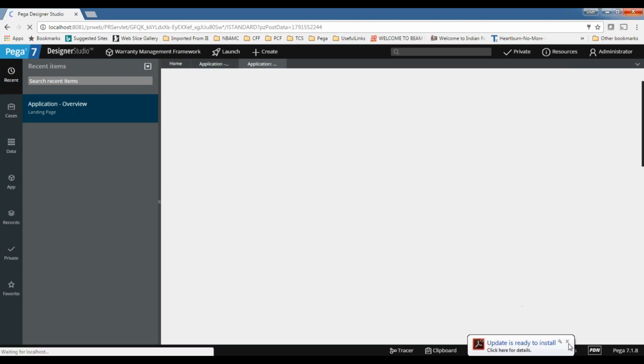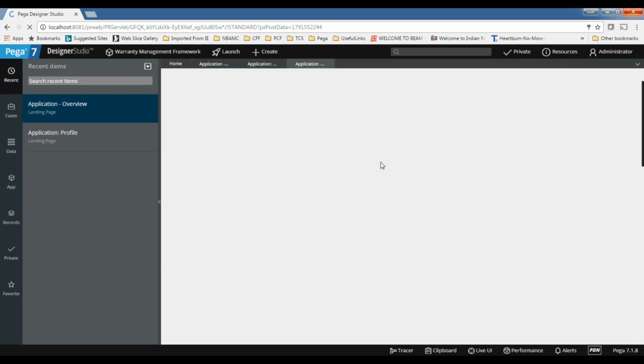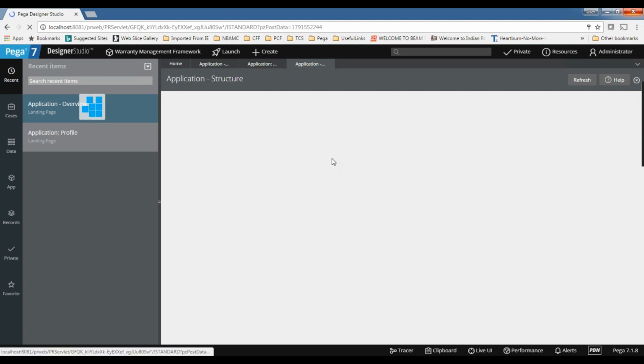What about collaborators here? Collaborators, participants I understood, actors I understood, but what about collaborators? Collaborators are kind of who is involved in the project, I mean, in the application management. So who is actually involved? What type of people are involved? You can mention the collaborators.